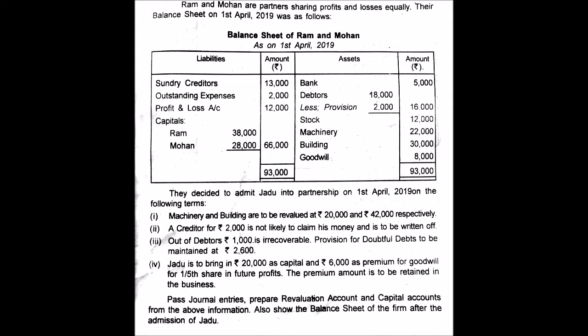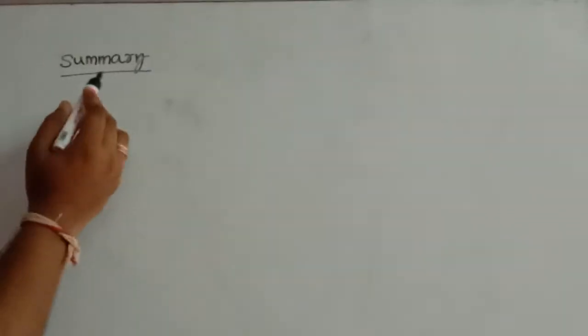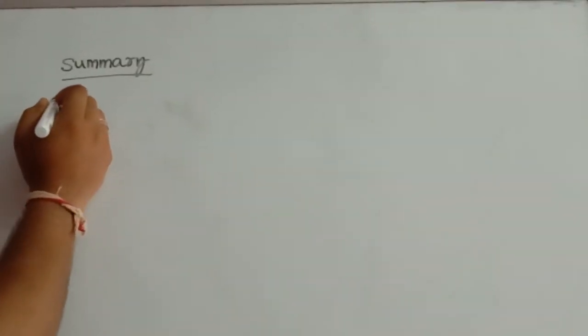So this is the question. We shall now summarize it and then move forward with the journal and the other ledger accounts. I believe you have written down the question in your copy, which will make it very easy for you to understand the summary and the numerical.